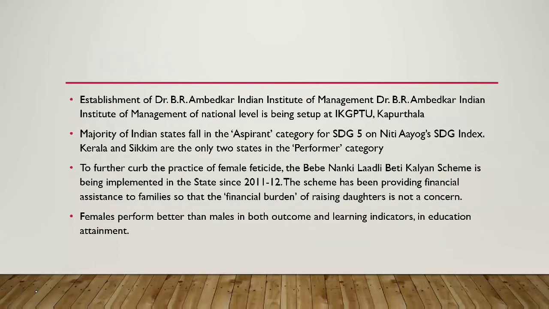There has been establishment of Dr. B.R. Ambedkar Indian Institute of Management at national level. It is being set up at Kapurthala. The majority of Indian states fall in the aspirant category for SDG 5. Kerala and Sikkim are the only two states in the former category, so Punjab is also an aspirant.